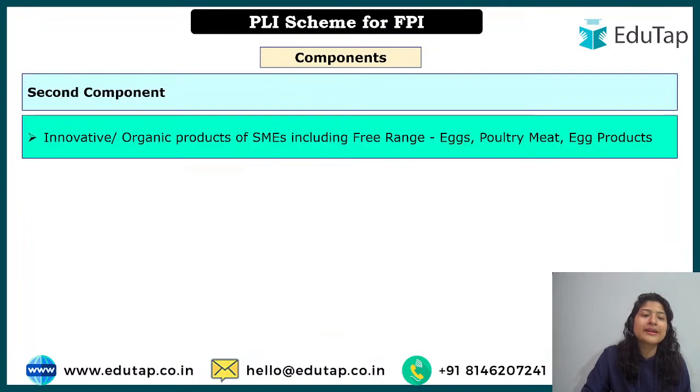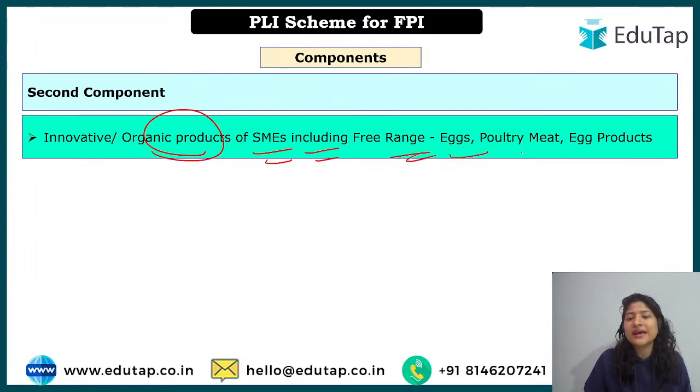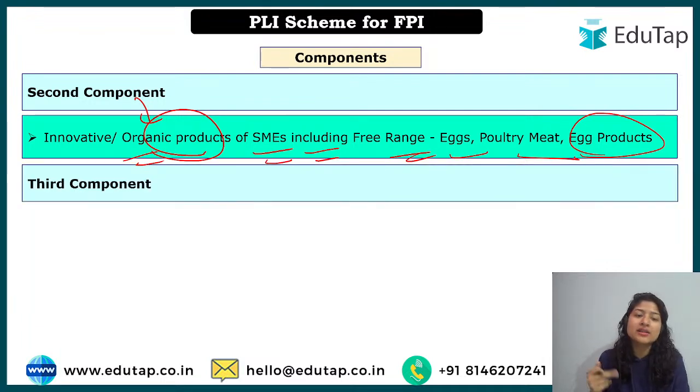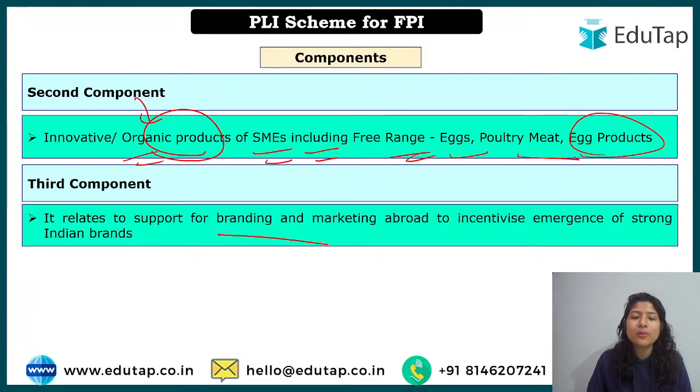Now, the second component talks about innovative and organic products of small and medium enterprises, including free range eggs, meat, poultry, and egg products. So the first talked about establishing the manufacturing unit and also expanding the capacity for those four segments. Now the second component talks about innovative or organic products. So here we are not talking about expanding; here we are talking about manufacturing of organic products. Okay, so that is the second component, and the third component deals with support for branding and marketing.